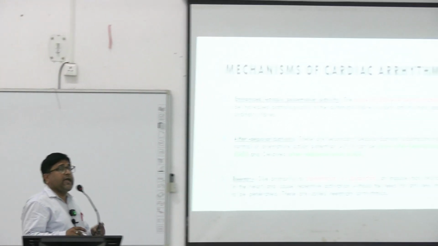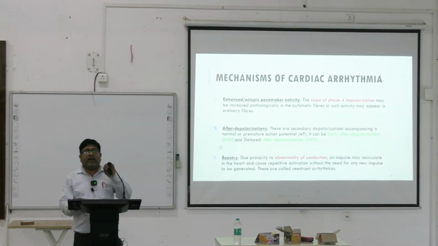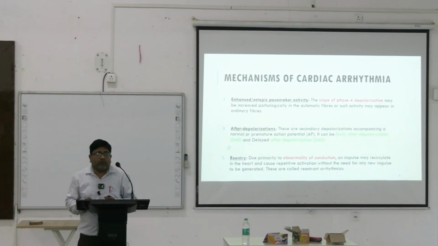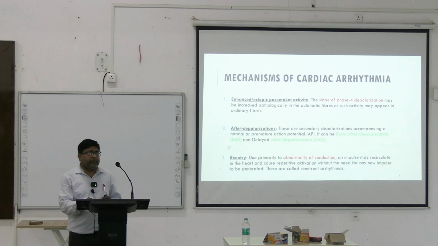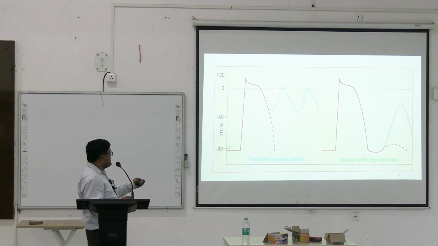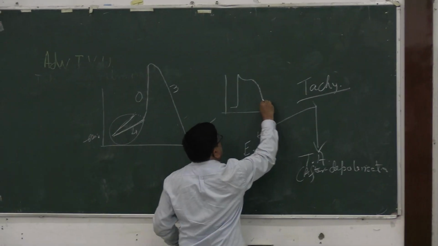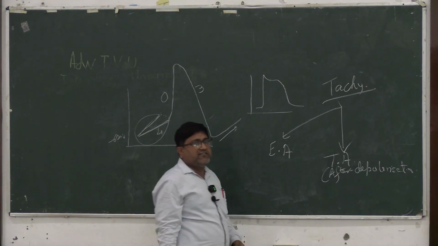Now this occurs because of the abnormal permeability of the positive ions either in phase 2 or phase 3. Phase 1, 2, 3. Now you see, this is a normal cardiac action potential.